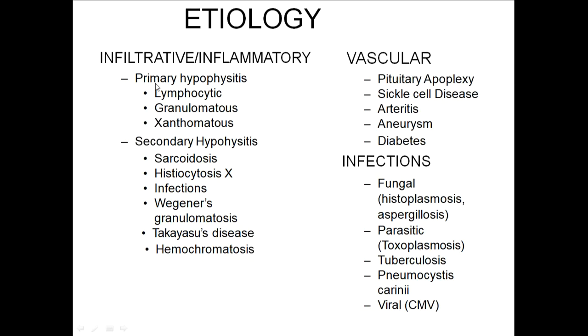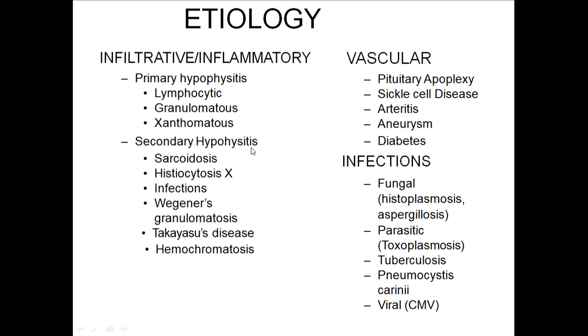Due to some unknown reason, there is lymphocytic infiltration or granulocytic infiltration or xanthomatous infiltration of the pituitary, causing hypophysitis. So just know that the primary hypophysitis underlying cause is not known, it's idiopathic, and mostly studies have shown that it has autoimmune etiology. It can be of three types: lymphocytic hypophysitis, granulomatous, and xanthomatous. These three can infiltrate the pituitary and cause hypopituitarism.